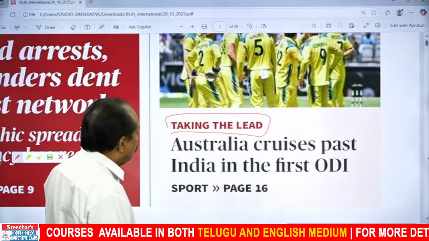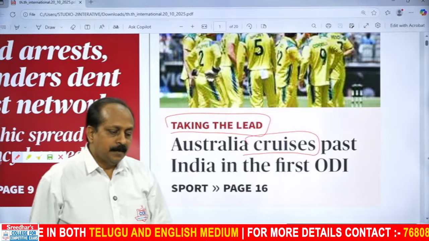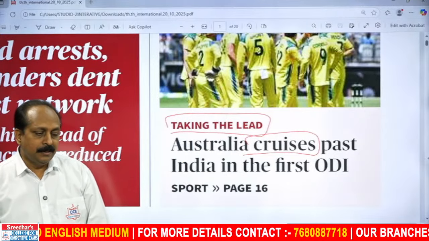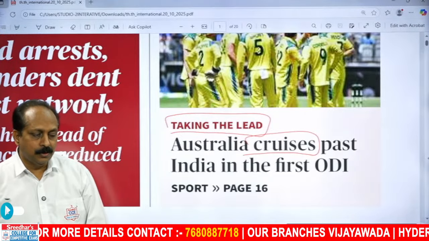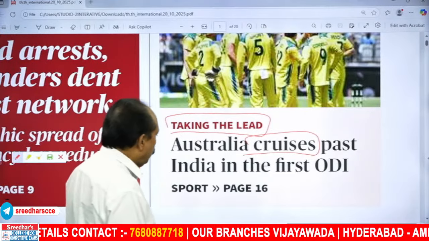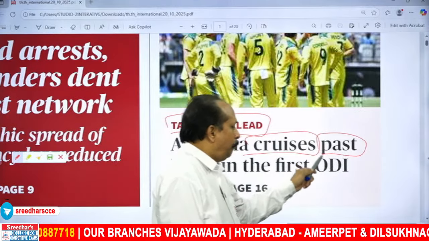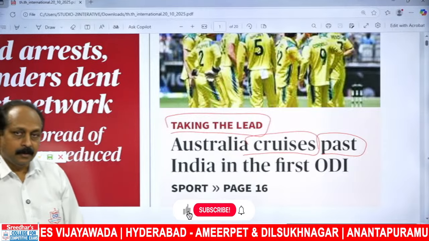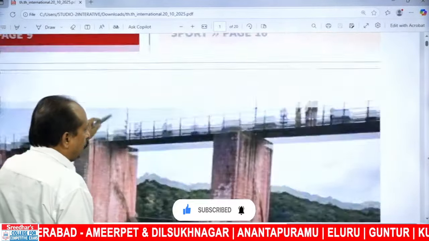And Australia cruises. Usually, the word cruise means sail smoothly, but the word cruise also goes with large passenger ships. We use the word cruise for passenger ships. Cruises, important word. Cruises past India in the first ODI. Go past means cross someone. That is also an important expression you have to know. That's all from the snippets. Now let us go to the